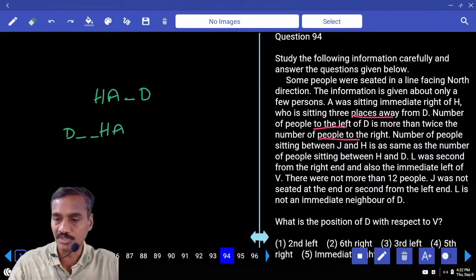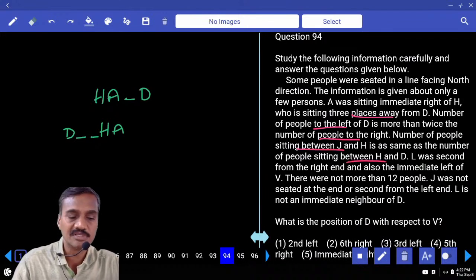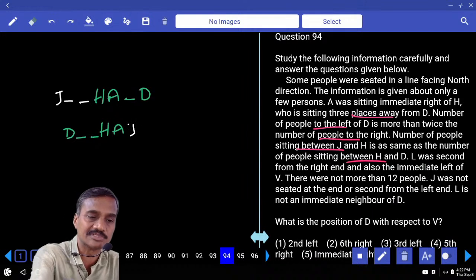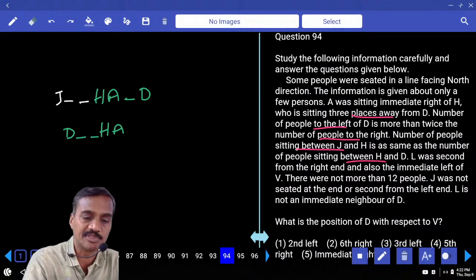Then and so on. Number of people in J and H same as H and D. How many people are there between H and D? 2 people. So between J and H there must be exactly 2. H and D, 2 people, and J and H there must be exactly 2. Is that fine? 2 people.